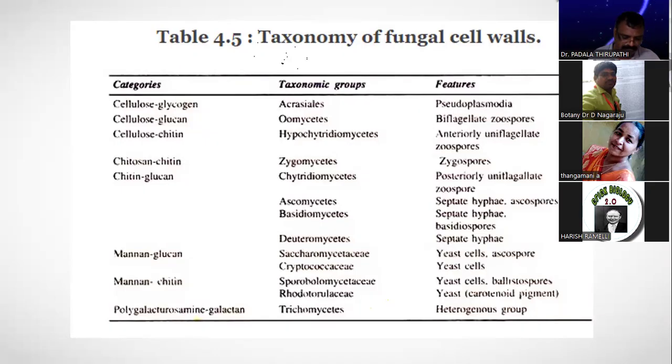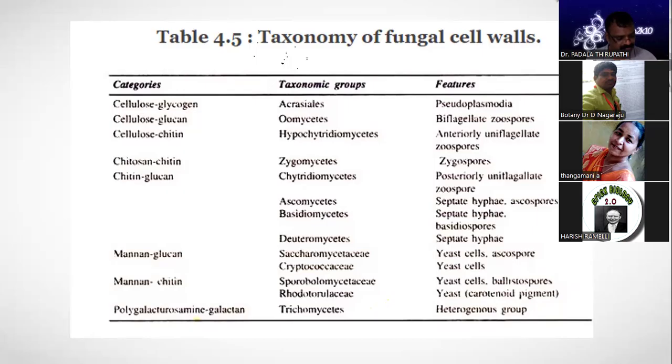In the Chytridiomycetes, Hyphochytridiomycetes and Oomycetes, cellulose is also present along with the chitin. Mastigomycetes fungi, that's why we also call them Phycomycetes. Phyco means algae.